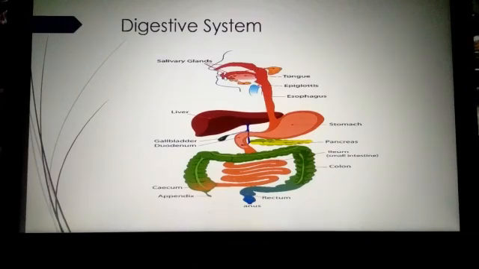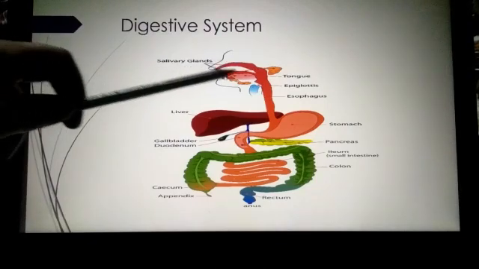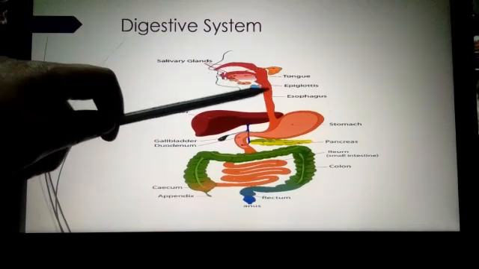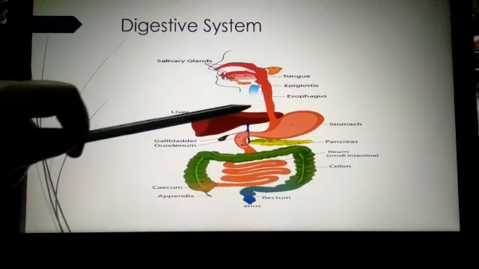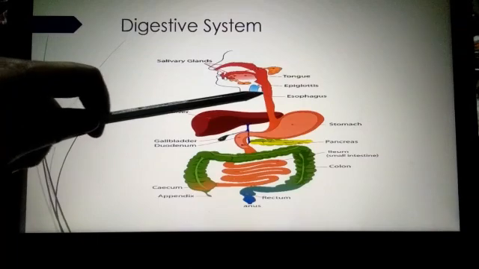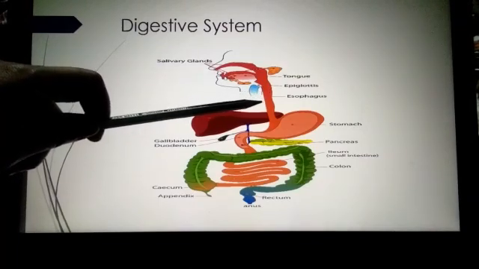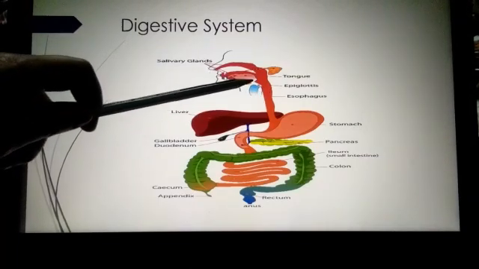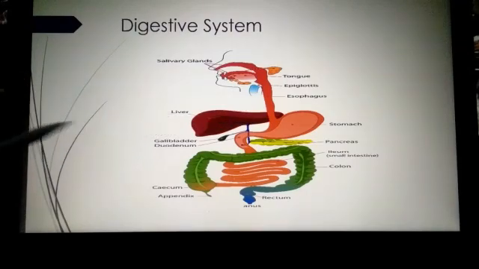Once it is well chewed, it becomes easier to swallow the food. The swallowed food passes through the food pipe. So this is our food pipe, that is the esophagus.